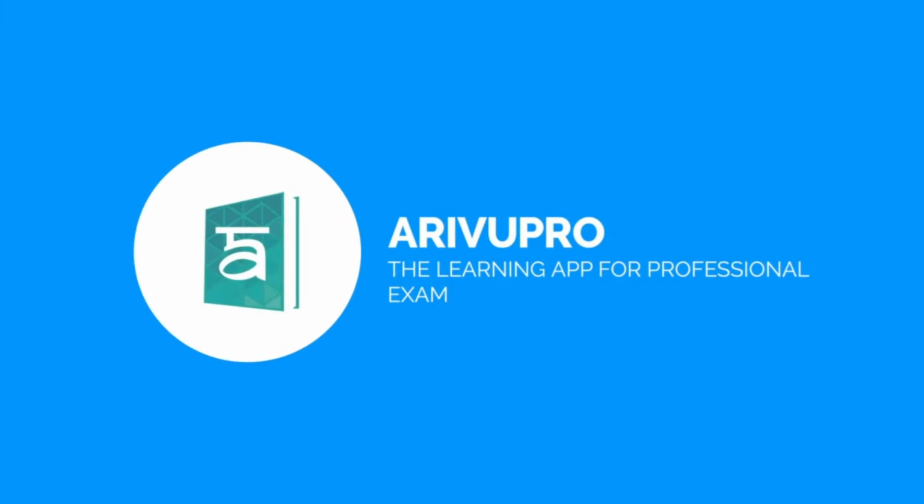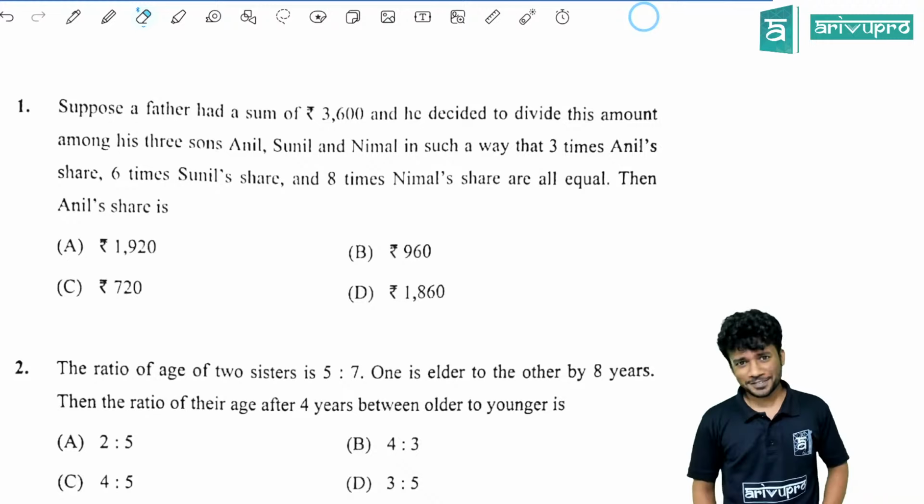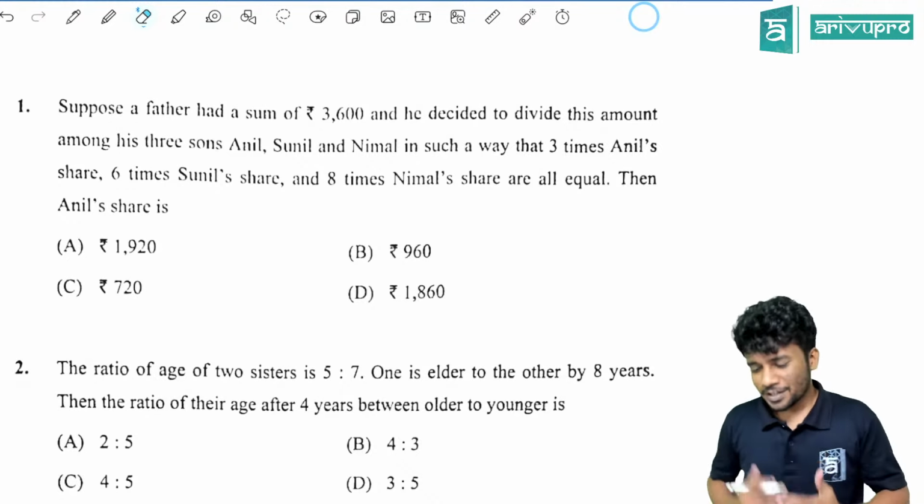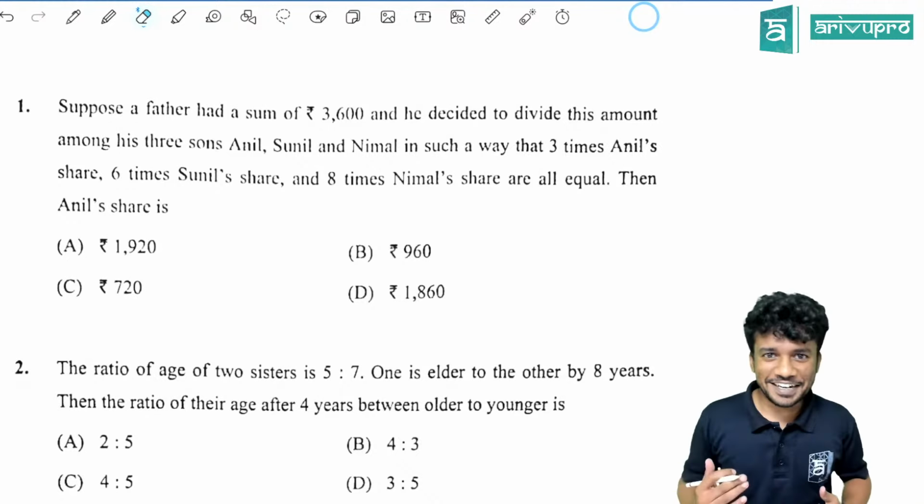So we are going to discuss the complete paper of CA Foundation paper 3, that is Quantitative Aptitude. We will be solving each and every question. And how was the paper for you? How many questions you wrote? Like what is your expectation regarding the paper?